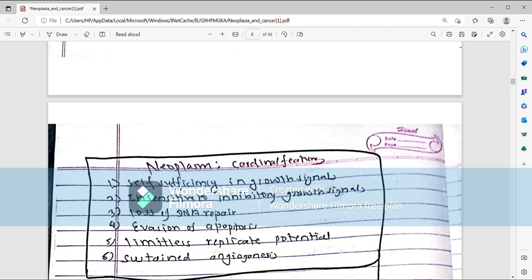Loss of DNA repair gene, that is toolbox damage. Evasion of apoptosis, there will be no apoptosis, that is the car is not blasting, not being killed. Limitless replicative potential. Telomerase gene will have gain of function mutation, that is the malignant car is multiplying in number. Now there will be sustained angiogenesis, that is all roads will go towards the malignant car.